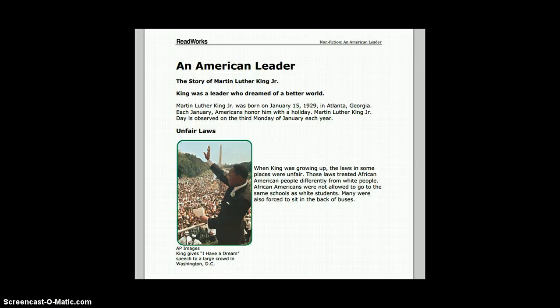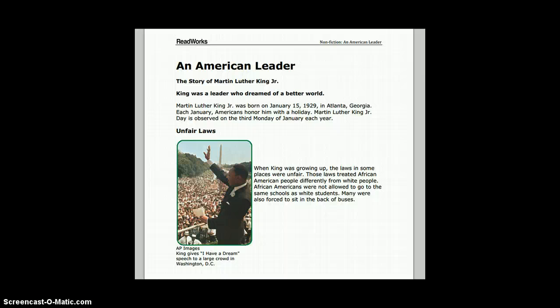This article comes from readworks.org. Readworks.org is a free resource for teachers which provides leveled text on Lexile level as well as grade level, and you can search for various subjects and topics. It's a great resource. So today's focus will be Dr.